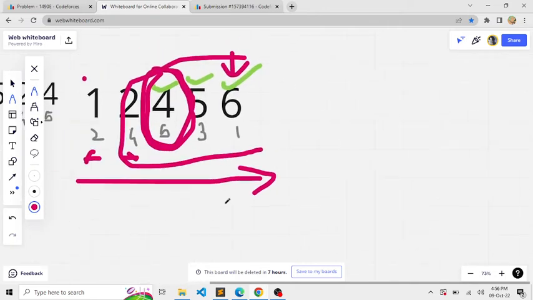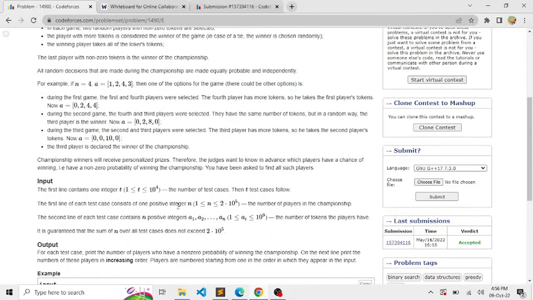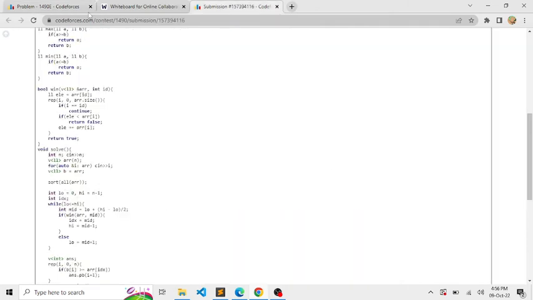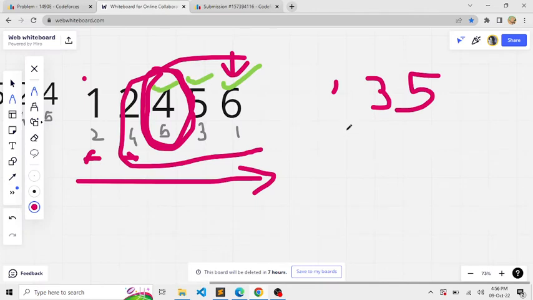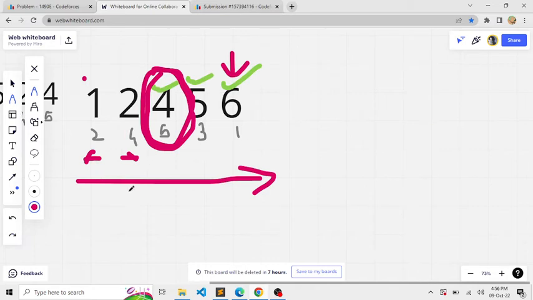And the sorted form would look like 1, 3 and 5, because they have asked here to print out the elements in increasing order, that is sorted or ascending order. So this would be the final answer. The size would be 3 and the players would be 1, 3 and 5. Okay, I hope the solution or the approach is clear enough.